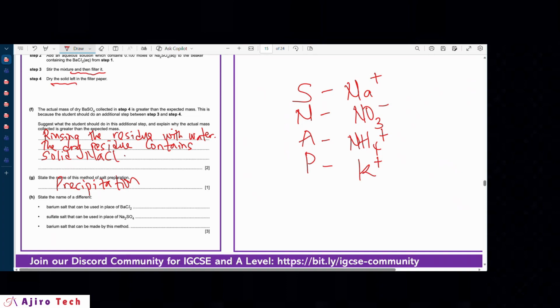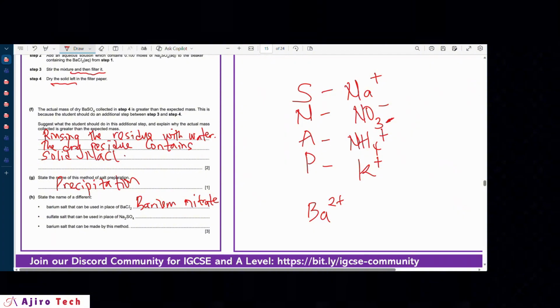All right, so if you want to pick barium, barium is already a cation. So that means if you want to pick a soluble salt, you have to pick an anion here, which is nitrate. So if I don't want to use barium chloride, I could use barium nitrate instead because all nitrate salts are soluble. So that would be my answer here, barium nitrate. Remember, this SNAP is a list of all soluble salts. So any salt that contains any of these cations or anions is soluble.